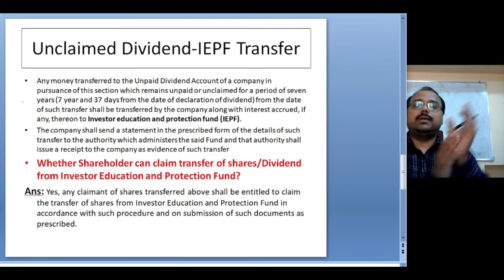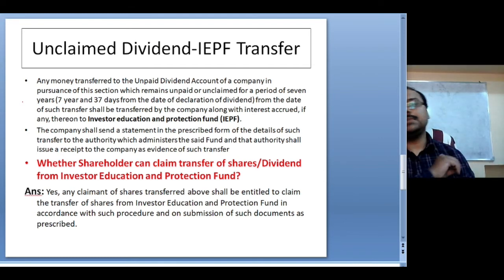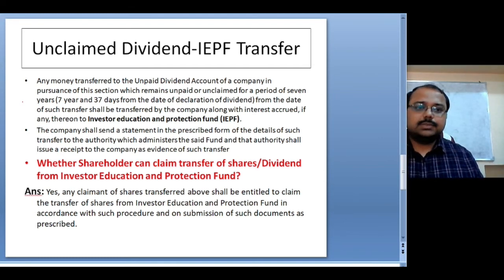Now, coming to the next part, unclaimed dividend transferred to the IEPF, that is, the Investors Education and Protection Fund. 90 days have passed and no claimant has come. Very few claimants came and took their money.